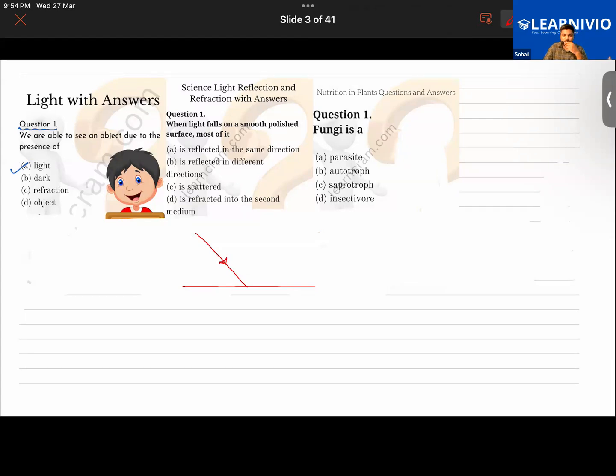Repeat again. We can see objects. No, no. Question number, this question here says, when light falls on a smooth, polished surface, you have to answer from the given options. Oh, okay. Okay, now, Abu, you also have to answer this.